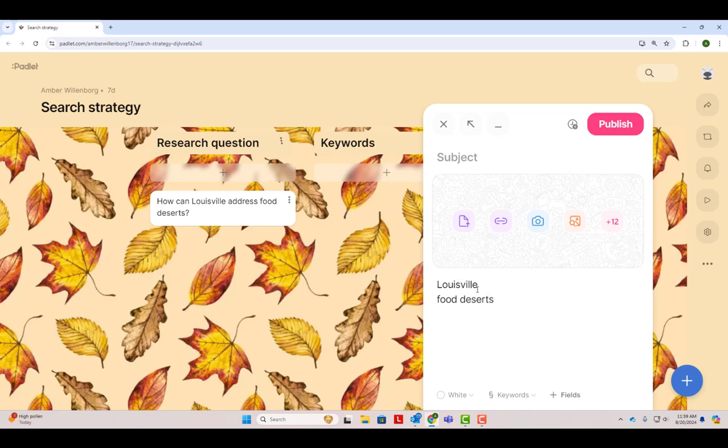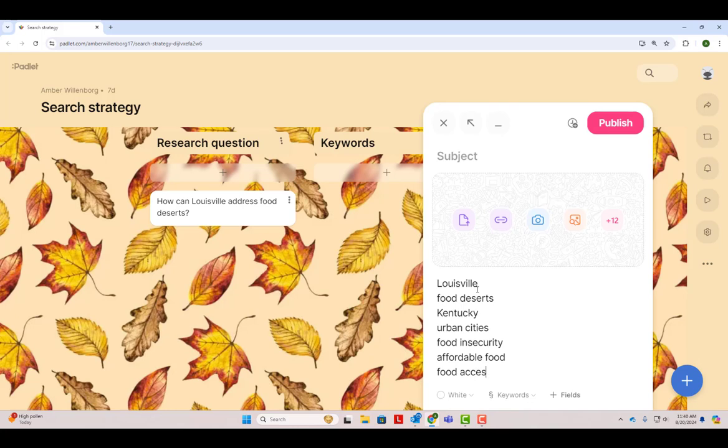We don't just want to stop there, though. It can be helpful to think about ways of broadening and narrowing this question with our keywords. Louisville is very narrow, and there might not be too much research on this exact city. We could add keywords like Kentucky and urban cities to broaden our search. For food deserts, we could think of related terms like food insecurity, affordable food, or food access.